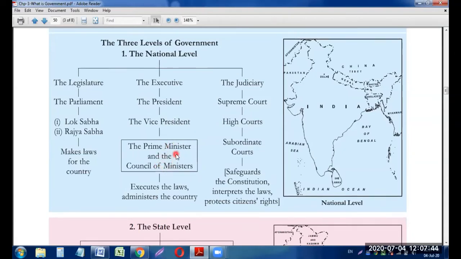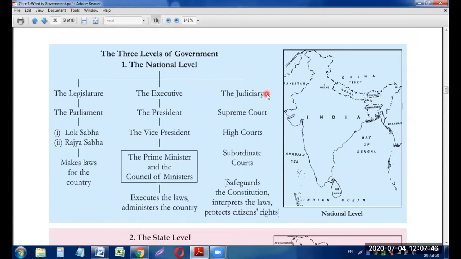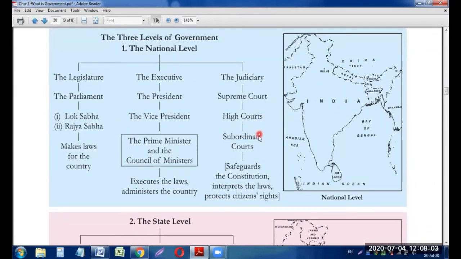Okay, now let us come to the third level, that is the judiciary. The judiciary has been divided into the Supreme Court, which is at the top, and below the Supreme Court is the High Court. And the High Court, we all know that every state has one High Court also. Below the High Court there are district courts. They are also known as subordinate courts.